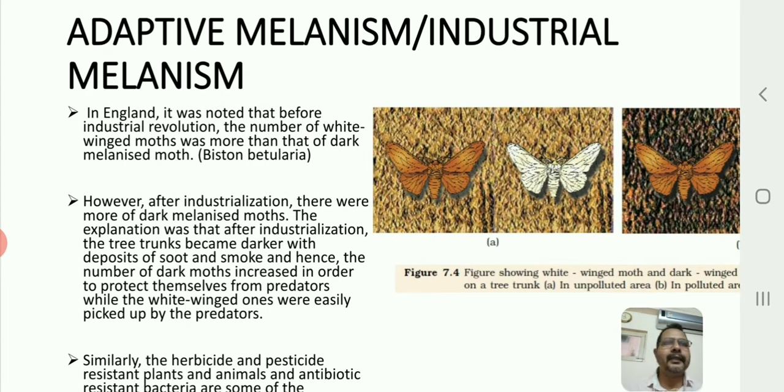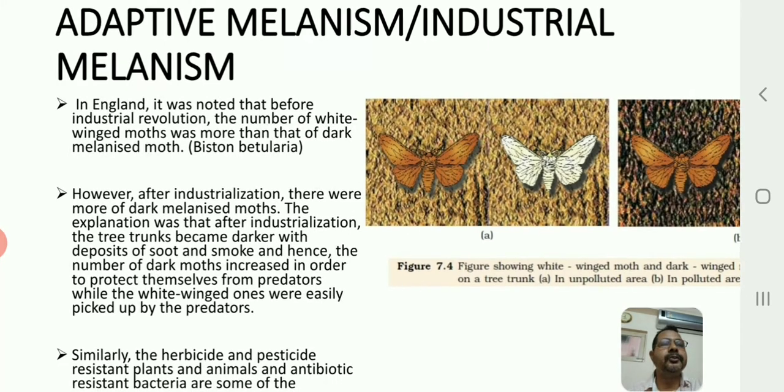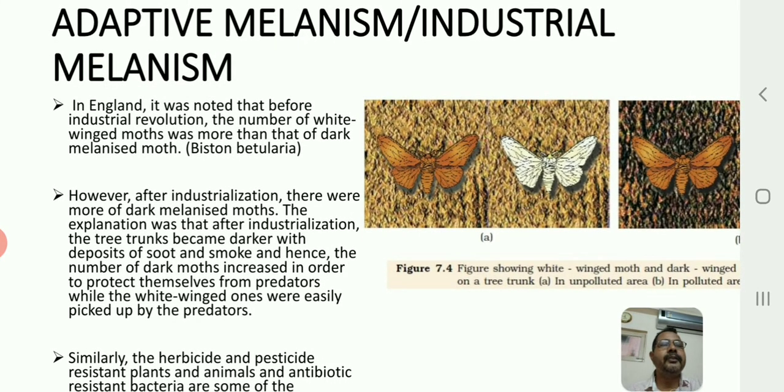In England, it was noted that before the industrial revolution, the number of white winged moths was more than that of dark melanized moths. The scientific name of this moth is Biston betularia. So what was the observation? It was observed that before the industrial revolution, the tree trunks were covered with more white winged moths as compared to the dark winged moths.